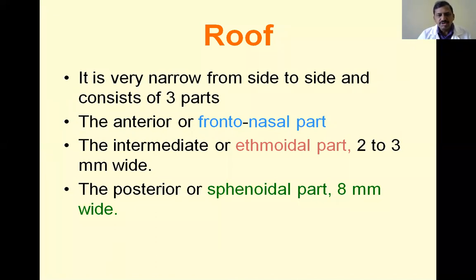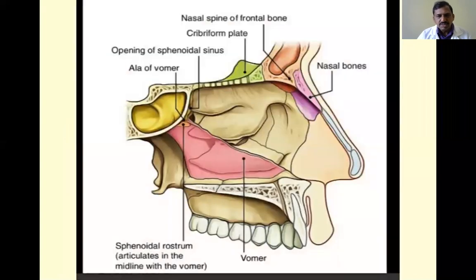Next, coming to the first part, that is the anterior part or frontonasal part. You see here, this is the section of the lateral wall of the nose. If you take the section like this, you are able to see all these structures in the midline. This is the anterior or frontonasal part.